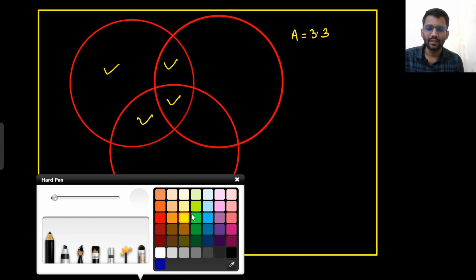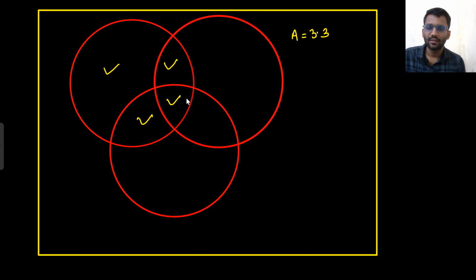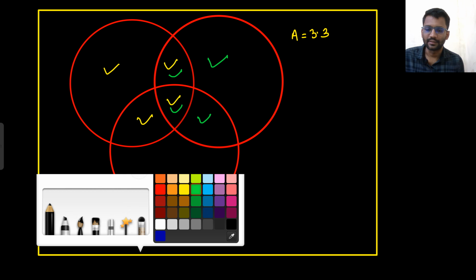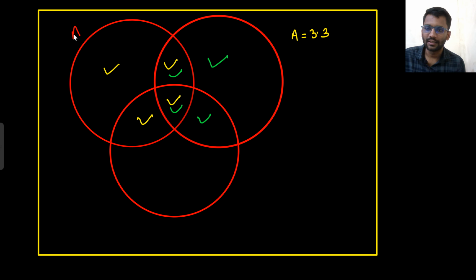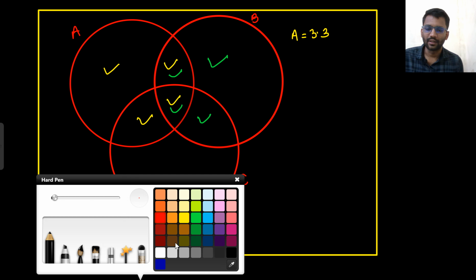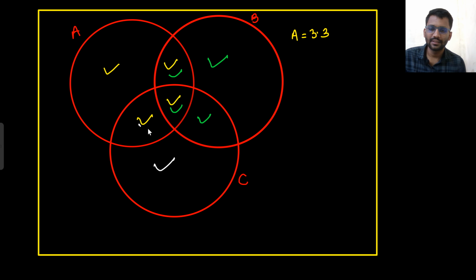So if we are talking about B, that means we are talking about this, and this. Okay, let's write down first. This is A, this is B, this is C. And if we are talking about C, that means this, and this. Well and good.